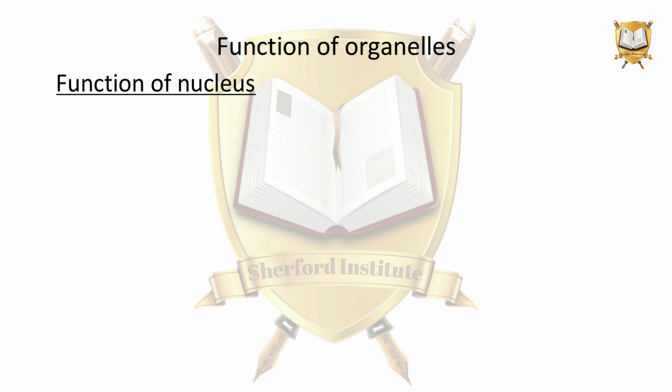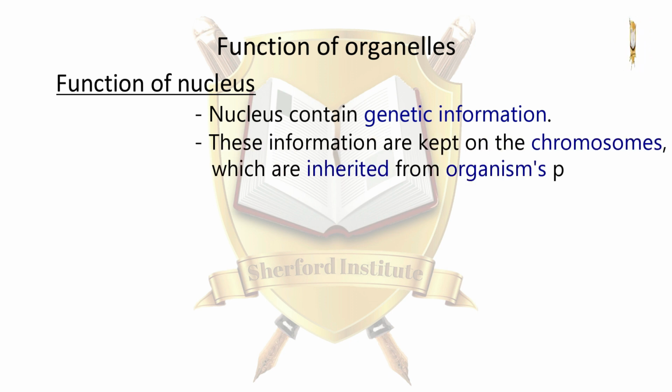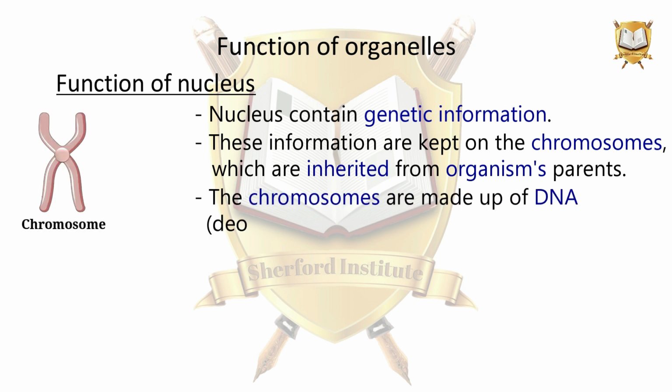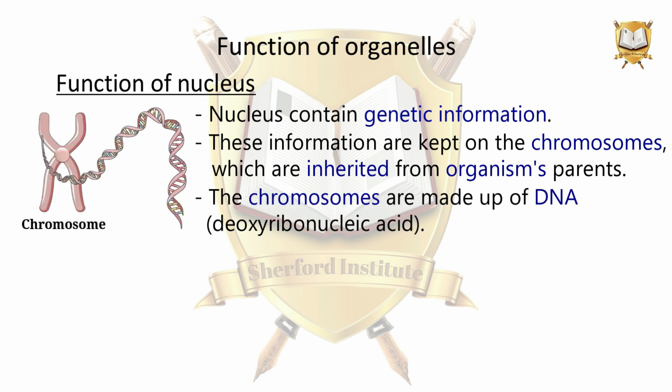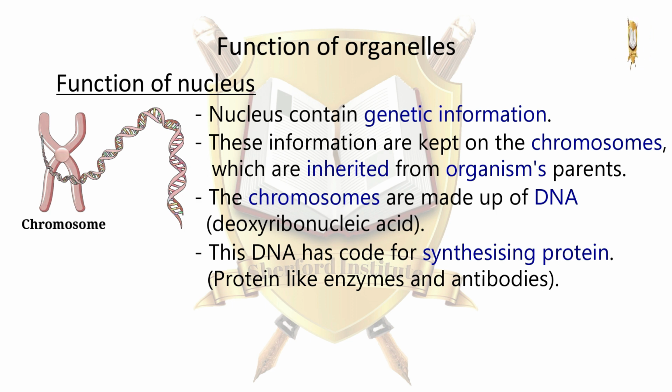Function of nucleus. The nucleus contains genetic information. This information is kept on chromosomes, which are inherited from the organism's parents. The chromosomes are made up of DNA, deoxyribonucleic acid. This DNA has the code for synthesizing proteins like enzymes and antibodies.